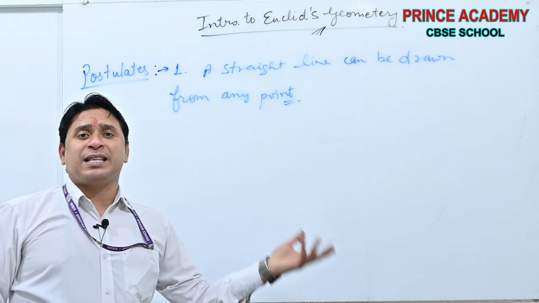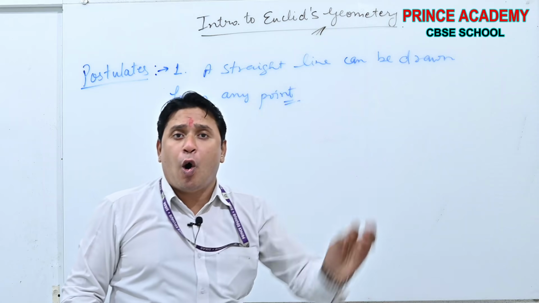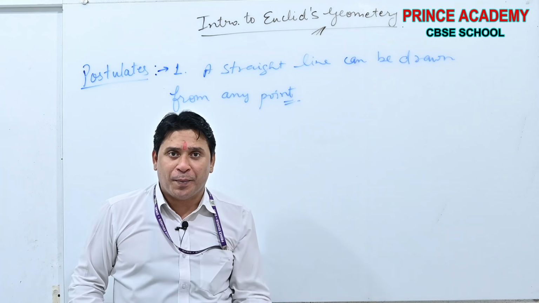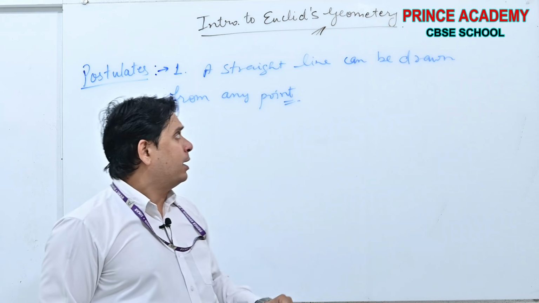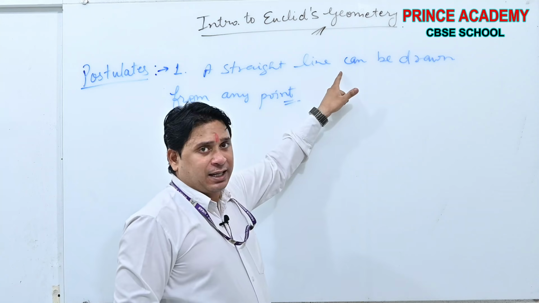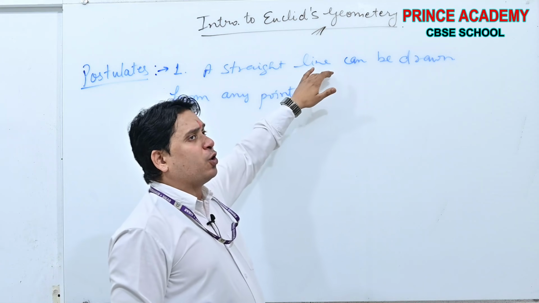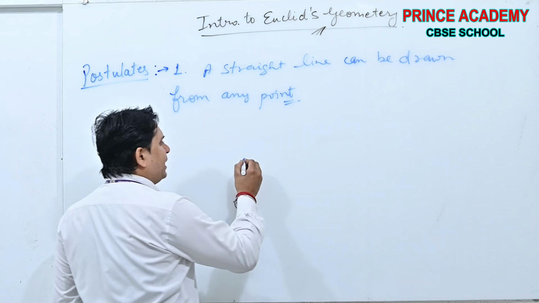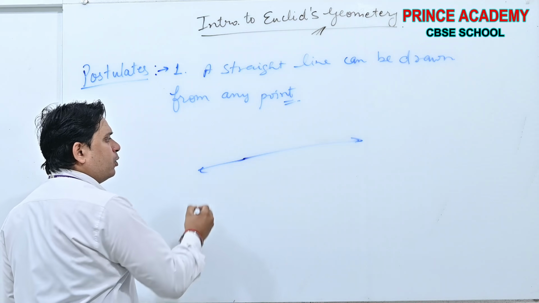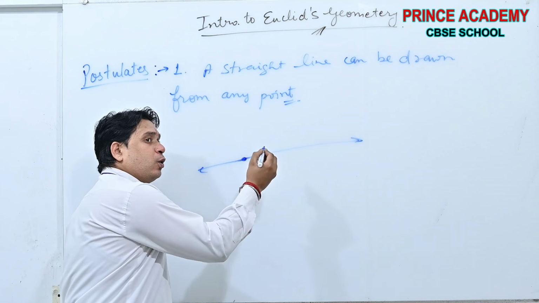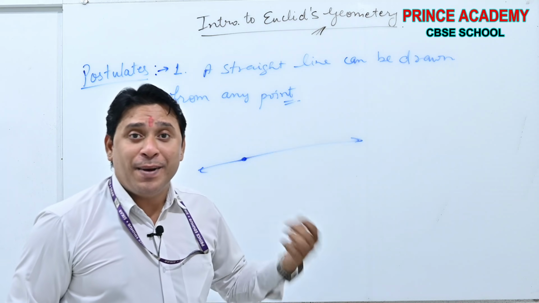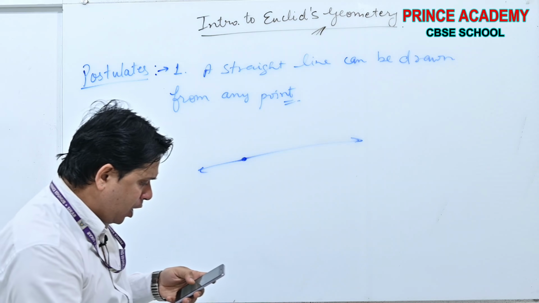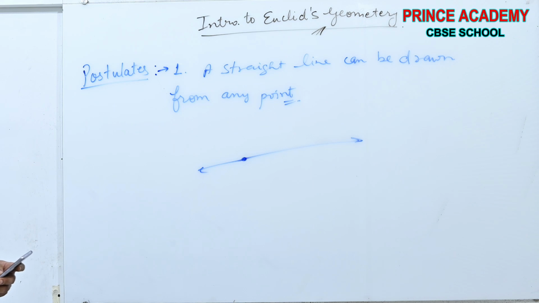Before starting chapter 6, I will introduce all the terms that are related to modern geometry. A straight line, it was written there, but a line is always straight. Suppose there is a point, from this point I can draw a line, yes or no? From any point a line can be drawn, a straight line can be drawn from any one point to any other point.